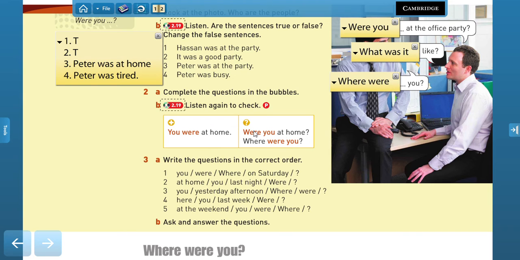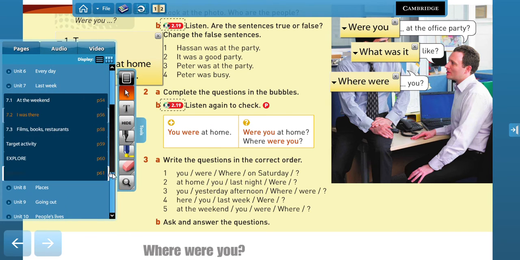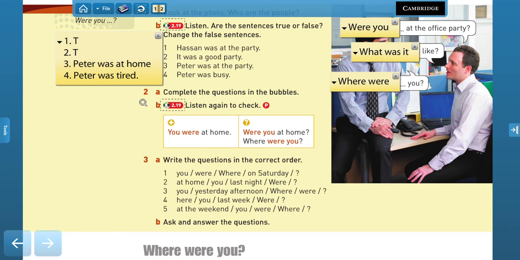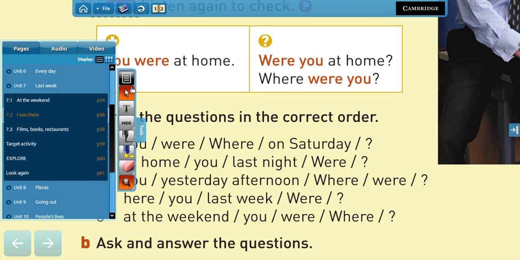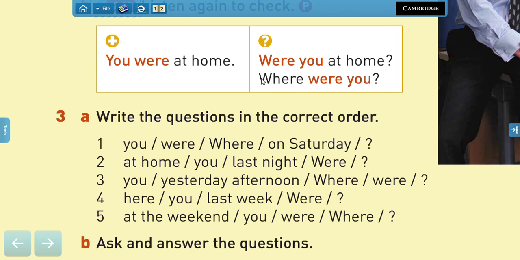And for questions, we use the auxiliary first. In this case, we're going to use the verb itself, right? Verb, subject, and complement. But in some cases in which we use question words like where, when, why, how, what, these are always the first words in a question.